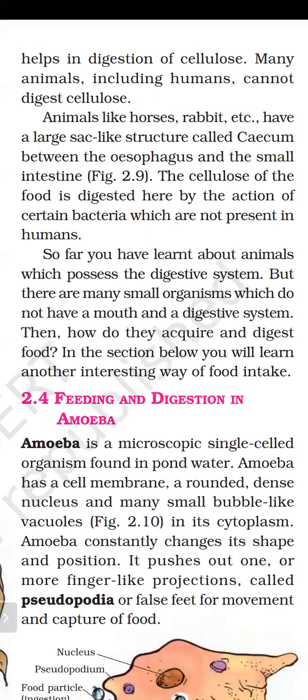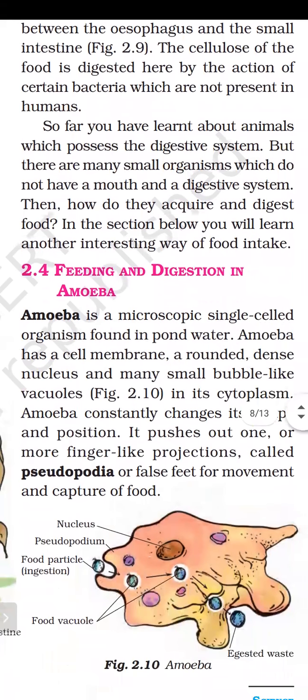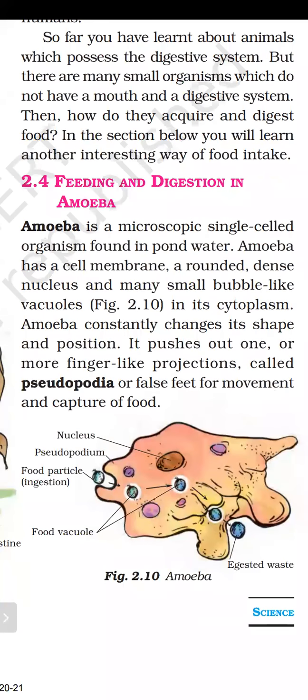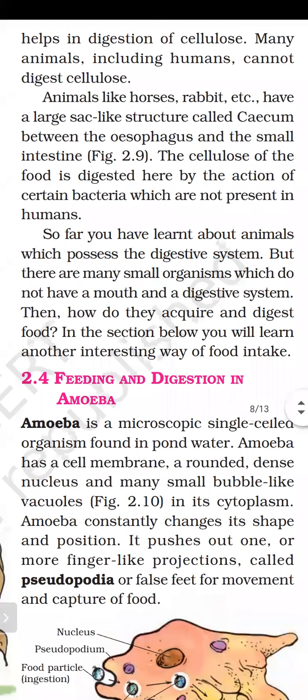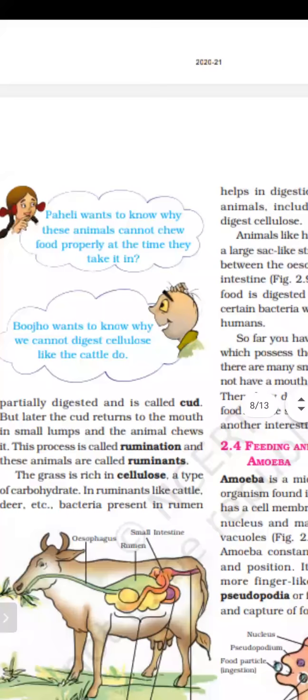This is the question. In the section below, you will learn another interesting way of food intake, and that topic is feeding and digestion in amoeba. But before going to the next topic, I am again repeating the process of digestion in ruminants.